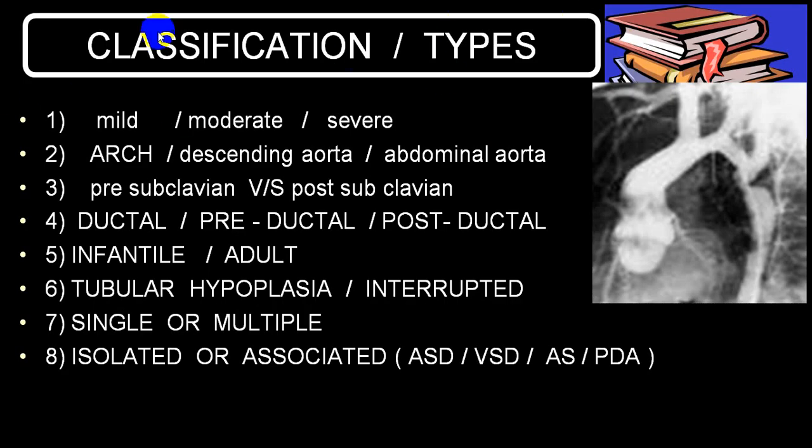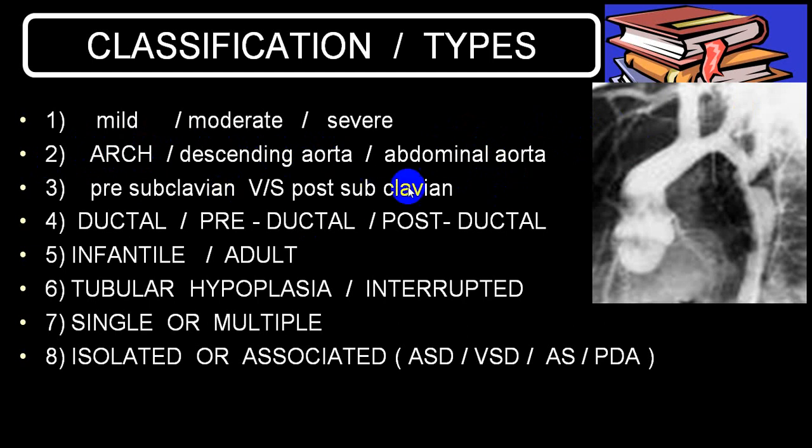There is some terminology which is commonly utilized in this. Depending upon the narrowing, we call it mild, moderate, and severe. If there is a very tight narrowing, we call it severe, and if there is a minimal narrowing, we call it mild. Depending upon the site, the most common is in the arch of aorta. Occasionally you get it in the descending aorta or in the abdominal aorta.